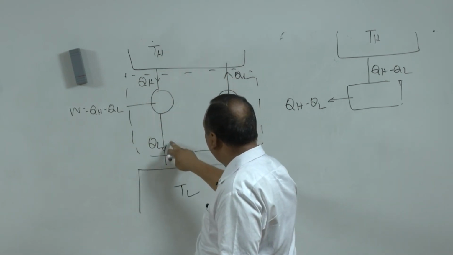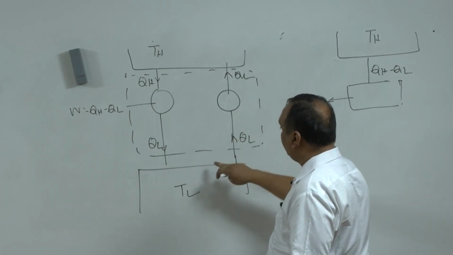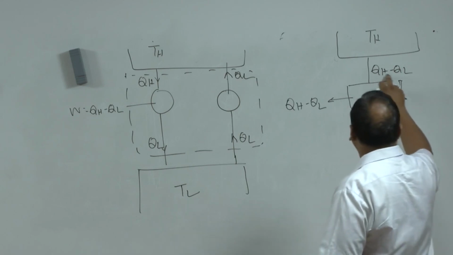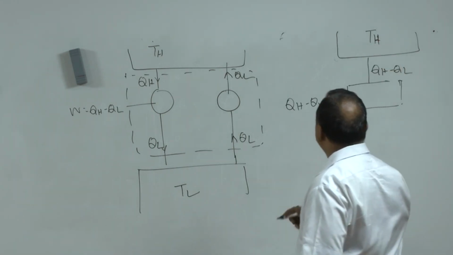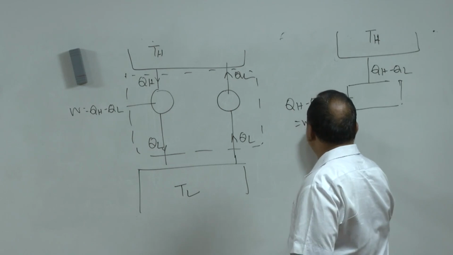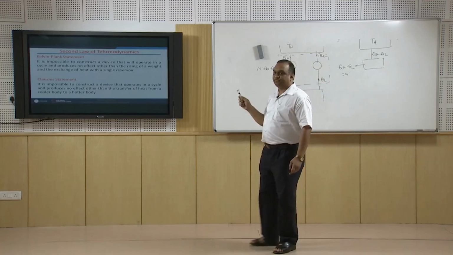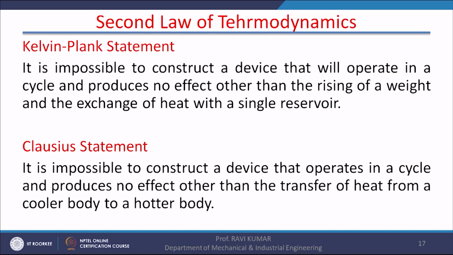However, in this case QL heat is coming to the reservoir and QL heat is leaving the reservoir. So, net heat transfer to the reservoir is 0. So, if we are drawing QH minus QL from the high temperature reservoir, then we can produce QH minus QL amount of work, that is a violation of the Kelvin-Planck statement. So, violation of the Clausius statement will automatically lead to the violation of the Kelvin-Planck statement.